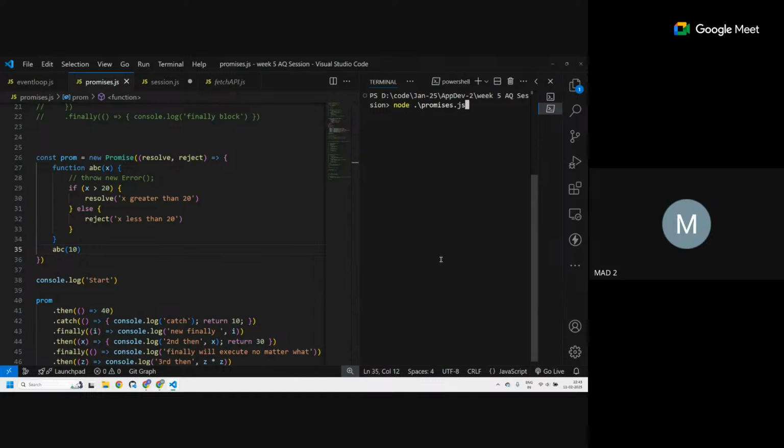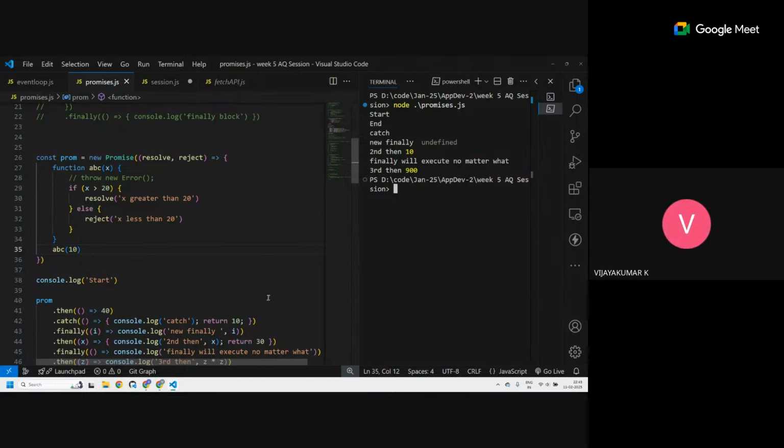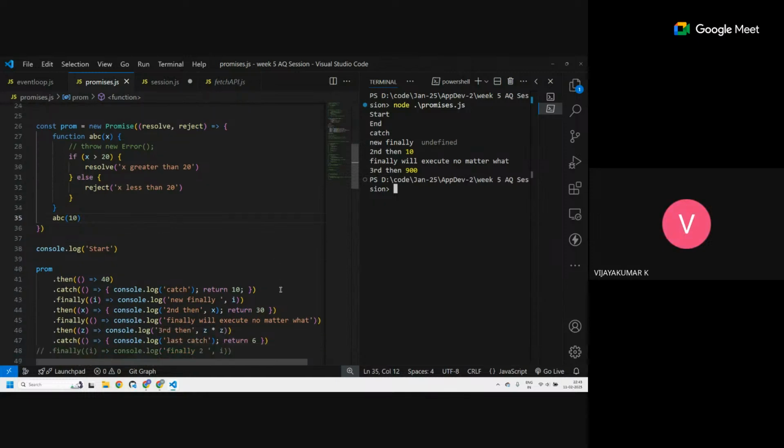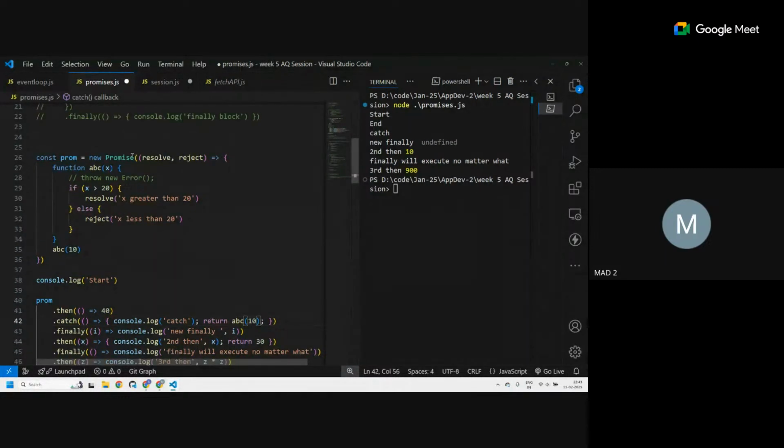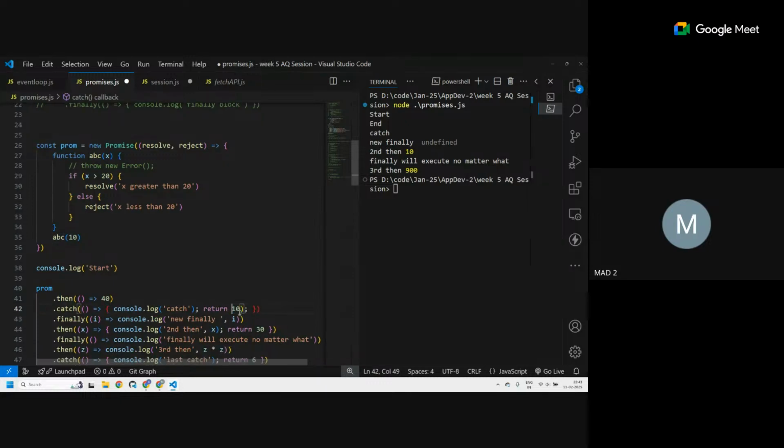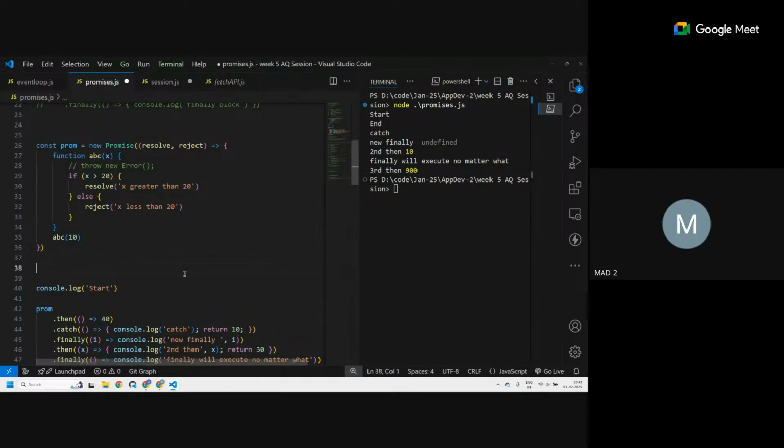So again, I execute, no difference. Sir, instead of return 10, you put return ABC, x. ABC 20, ABC 40. First, tell me, is ABC accessible globally? Where is ABC accessible? It is inside another function, inside a new promise. That's why this ABC is not accessible here. So let me try, instead of doing it over here, to print out ABC.